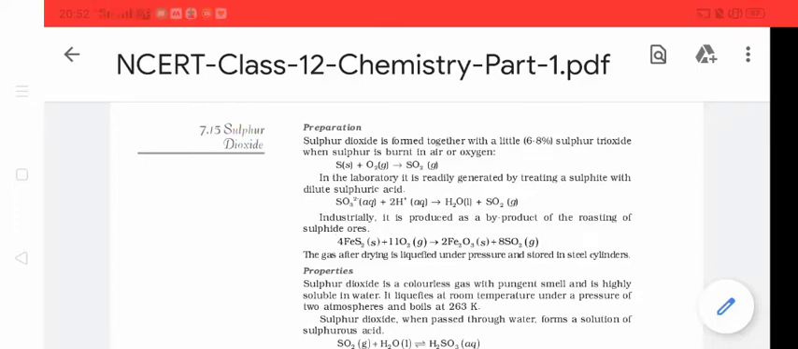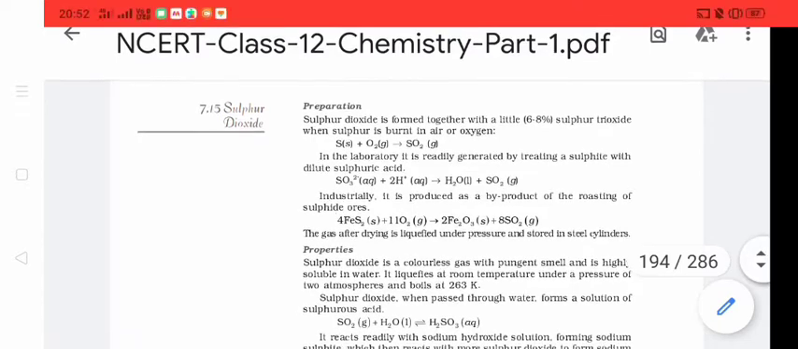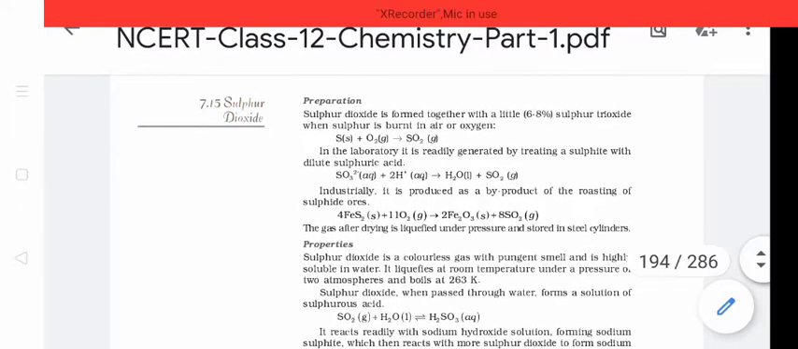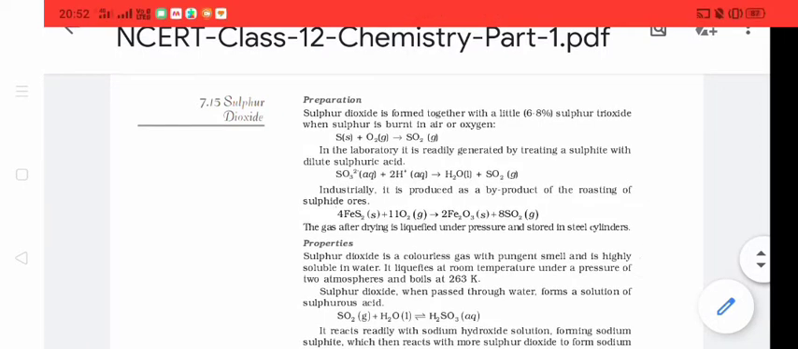बच्चों, today we will discuss sulfur dioxide and sulfuric acid. Let us start with sulfur dioxide. First is the method of preparation. When sulfur powder is burned in presence of air or oxygen, it produces sulfur dioxide.